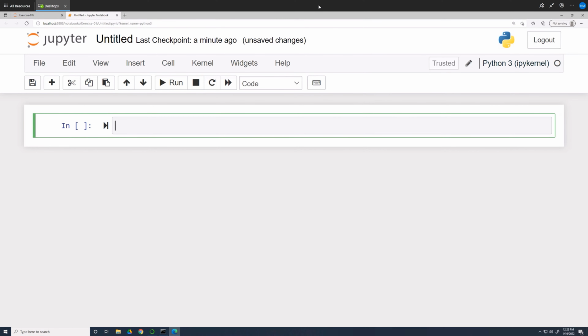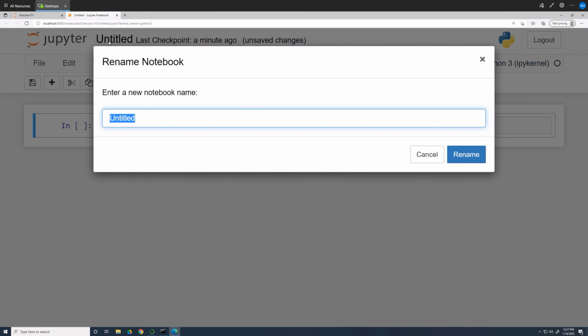There are basically two types of cells, one for running code and another for inserting text and images. You can change the type by using the toolbar. Let's go ahead and rename the notebook by clicking on Untitled at the top. Enter your initials followed by GSP-318 Exercise 01 and click Rename.